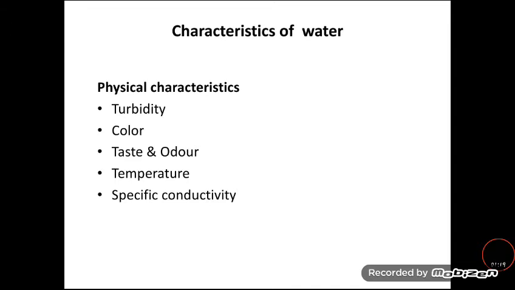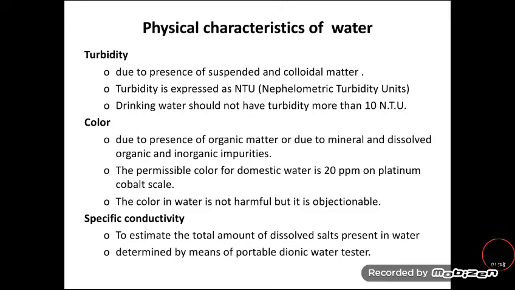The physical characteristics of the water are turbidity, color, taste and odor, then temperature and specific conductivity. Here the clay and silt present in the water impart the turbidity, and it is expressed in terms of nephelometric turbidity units, that is NTU, and it should be a value of 5 to 10 ppm. There is a 10 NTU in the water.